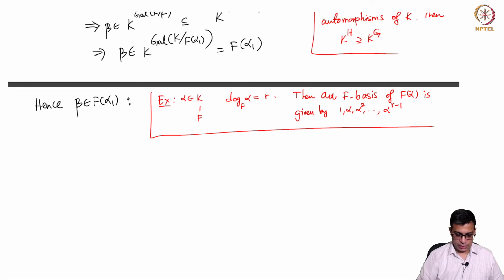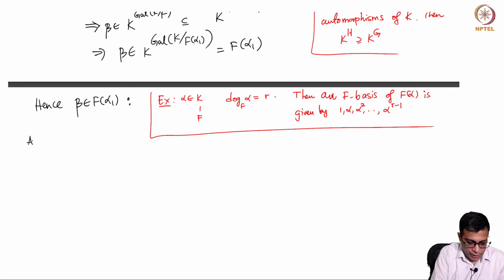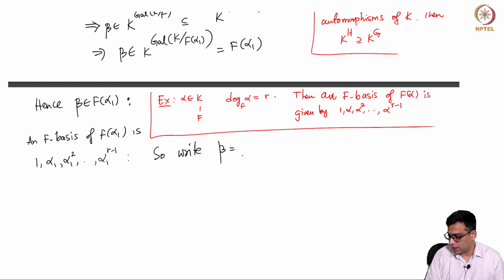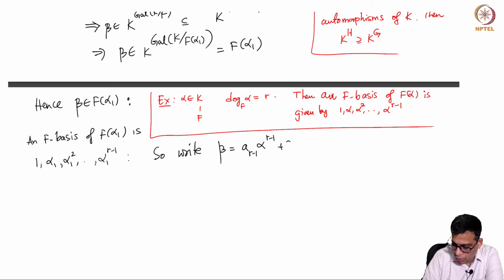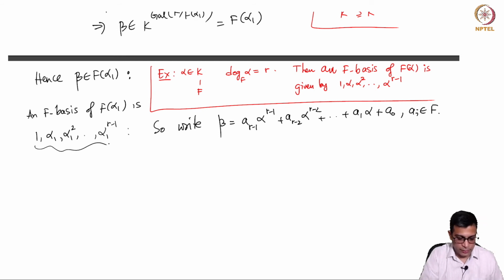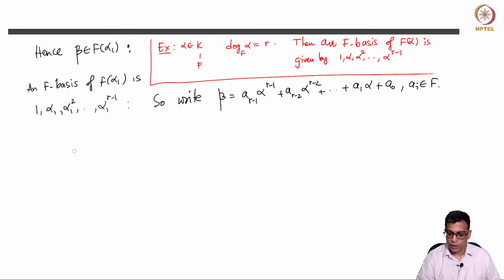So applying this exercise, we know that an F basis of F alpha 1 is 1, alpha 1, alpha 1 square, up to alpha 1 power r minus 1. So, write beta is equal to A r minus 1 alpha power r minus 1, plus A r minus 2 alpha power r minus 2, and so on, plus A1 alpha plus A0, where of course the point is the A i's are in F. So, it can be represented by an F linear combination of these elements. It is in fact a unique expression, and this is what I have done.